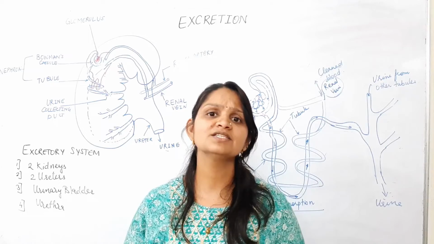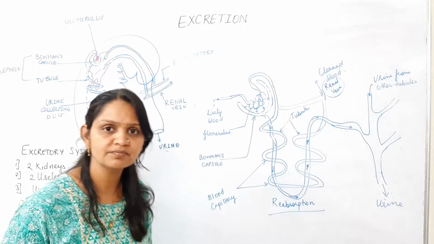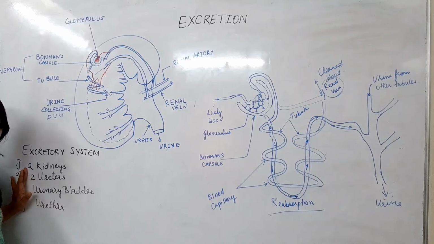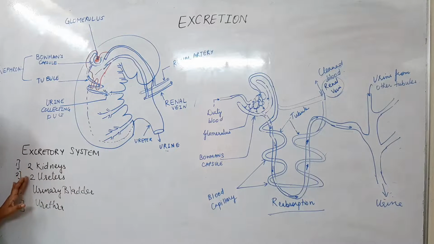Now, what are the organs which are involved in the excretory system? The organs of the excretory system are the kidneys. There are two kidneys. Ureters, these are the two pipes which are connected to the kidney. Urinary bladder, it is a big bag, and urethra.